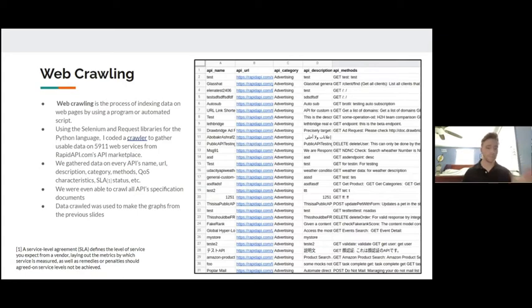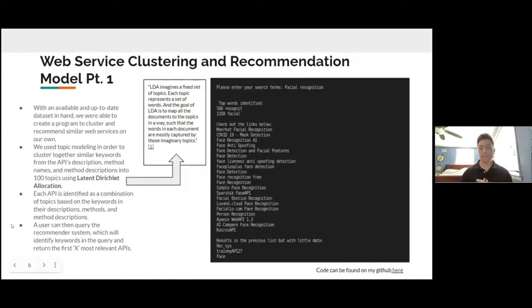I used Python to do this, and I crawled 5,911 APIs off of Rapid API.